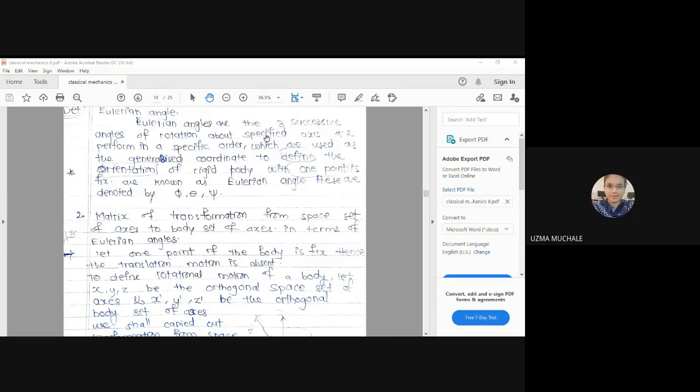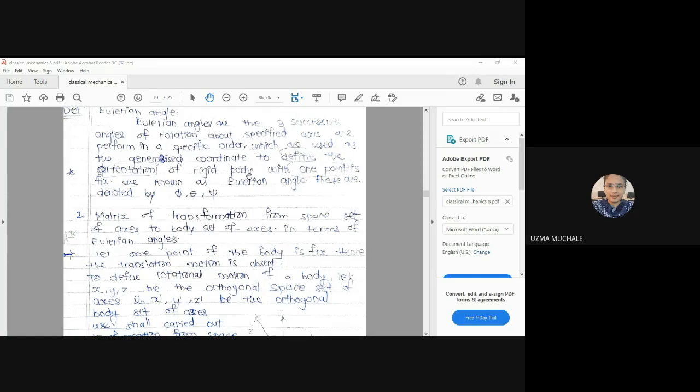Okay, so same thing we have to do. Right? Here we have the specified axes performed in a specific order. What do you mean by specified axes performed in a specific order? It means first we have to fix the x-axis, then the y-axis, then the z-axis. These theta, phi, psi, those rotations we are going to find out, and after rotation we'll have some angle. So these are used as generalized coordinates to define the orientation of a rigid body.